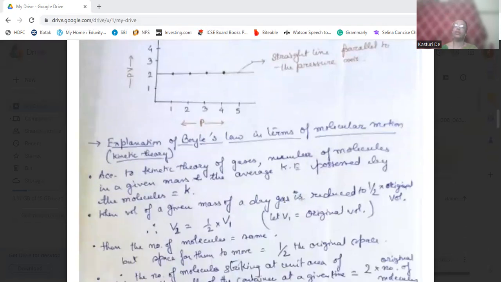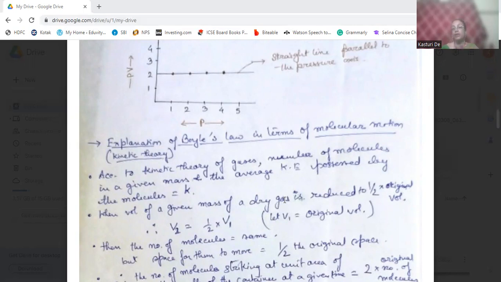Now, we need to have an explanation of Boyle's law in terms of molecular motion or kinetic theory. According to the kinetic theory of gases, the number of molecules in a given mass of a gas and the average kinetic energy possessed by the molecules will be constant.